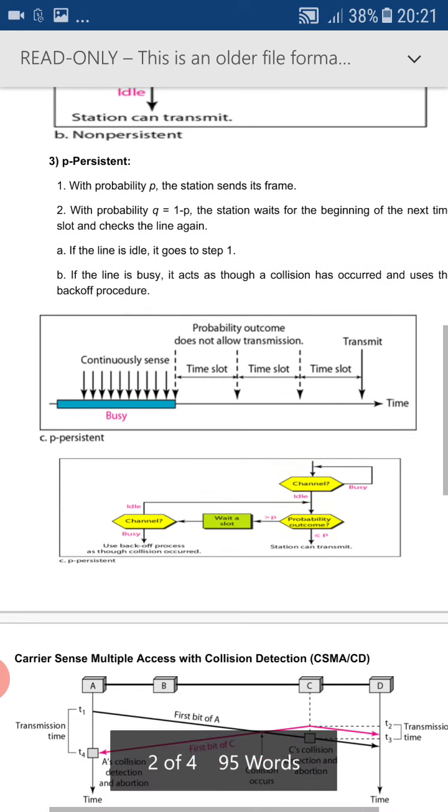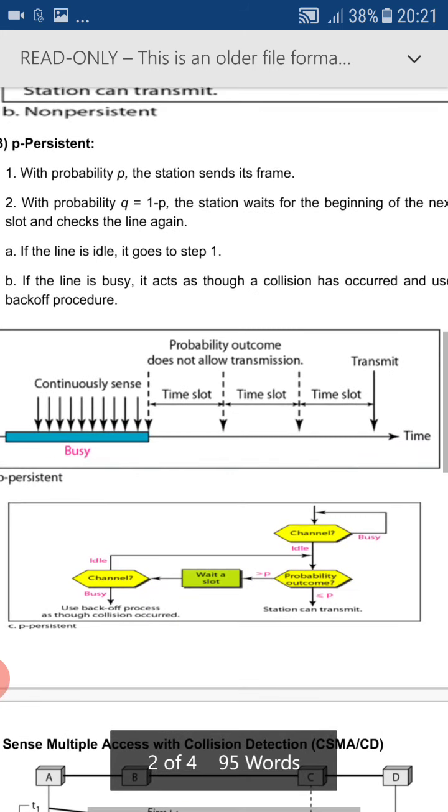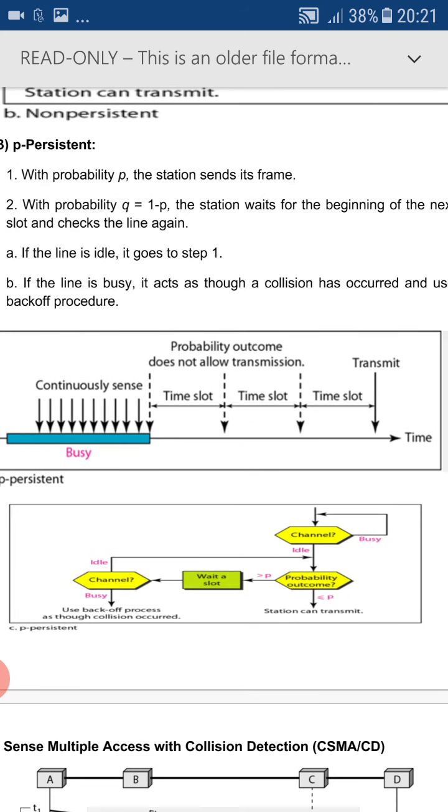The same thing we can explain with the flowchart diagram. If the channel is idle, then what will it do? It will calculate the probability outcome. And if the probability outcome is less than or equal to p, then the station can transmit.